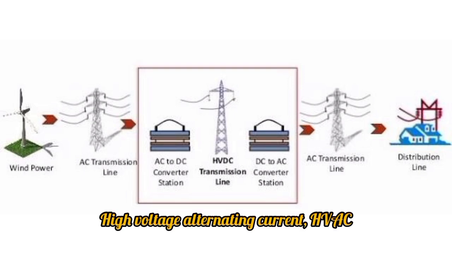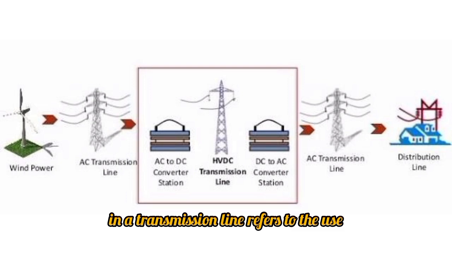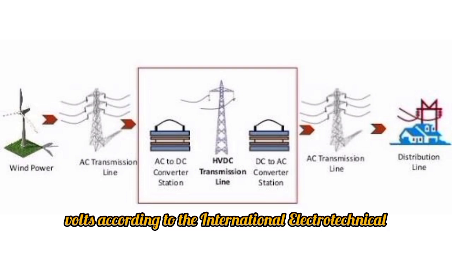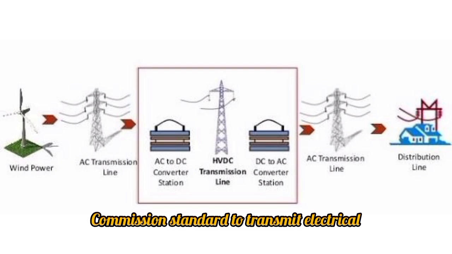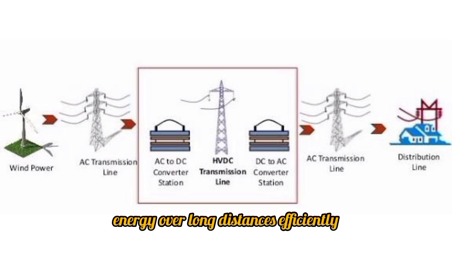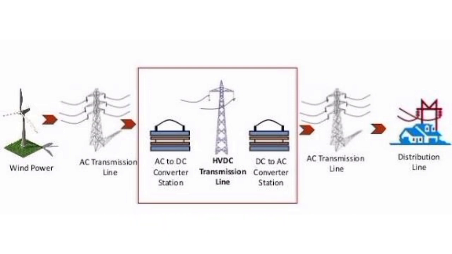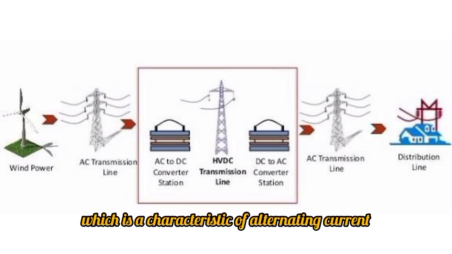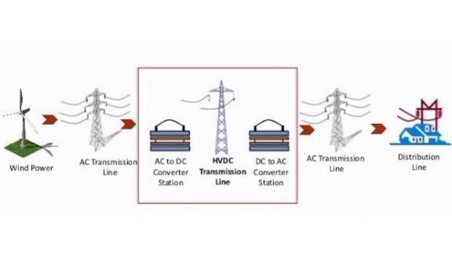High voltage alternating current, HVAC, in a transmission line refers to the use of an electrical potential greater than 1000 volts, according to the International Electrotechnical Commission standard, to transmit electrical energy over long distances efficiently. The current in the line periodically changes direction, which is a characteristic of alternating current.